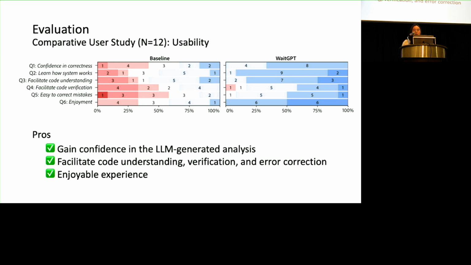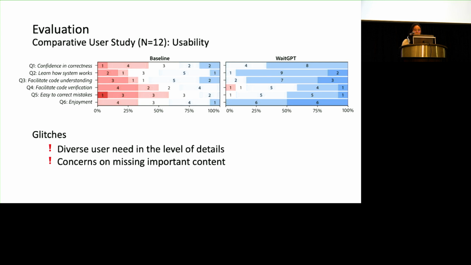Our participants have different expertise in programming, but all of them hope to see the visual representation instead of the code. But there are also glitches, because depending on their expertise, there are diverse user needs in the level of details. Some may want to access more statistical information about the intermediate data table nodes, and some do not want to see so many details. They want to remove the parameters of the data operations.